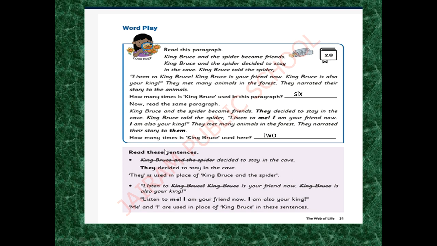So how will you write King Bruce and the spider? Instead of writing King Bruce and the spider, you can use they. They decided to stay in the cave. They is used in the place of King Bruce and the spider. Instead of writing King Bruce and the spider, you can use a short word, they.